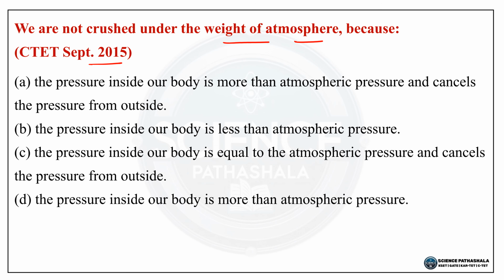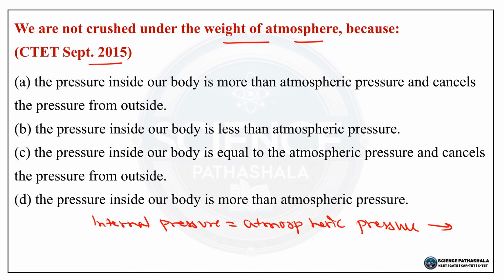So just see here the explanation here. So ನಮ್ಮ ಮೇಲೆ atmosphere, so that is weight that is approximately 1 atmospheric pressure ಹಾಕುತ್ತದೆ. So but ನಮ್ಮ body fluids, that is blood and air in lungs, ಅದೇ ಮಟ್ಟದ internal pressure exert ಮಾಡುತ್ತವೆ. So internal pressure is equal to atmospheric pressure. So that is the outside pressure.